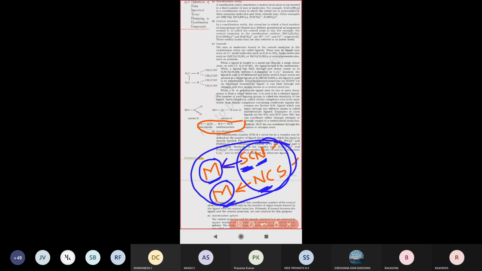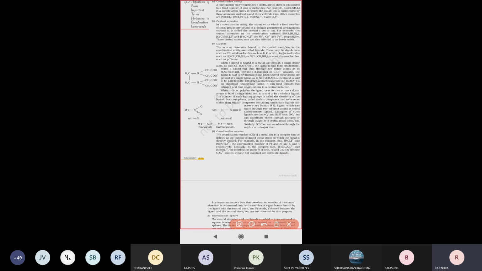Right. So what is meant by a chelate ligand? A chelate ligand is when a di- or polydentate ligand uses its two or more donor atoms to bind a single metal ion.